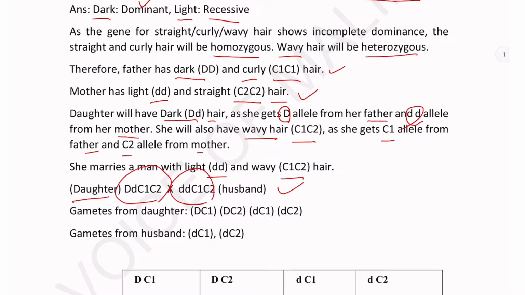So now the gametes that will be produced from the daughter are: capital D capital C1, capital D capital C2, small d capital C1, and small d capital C2. And gametes from the husband are small d capital C1 and small d capital C2. So these are coming from the husband.